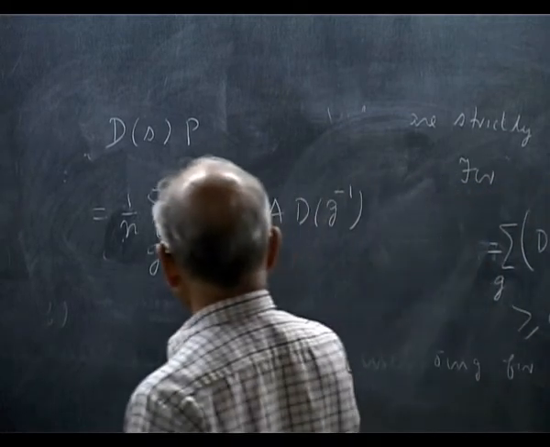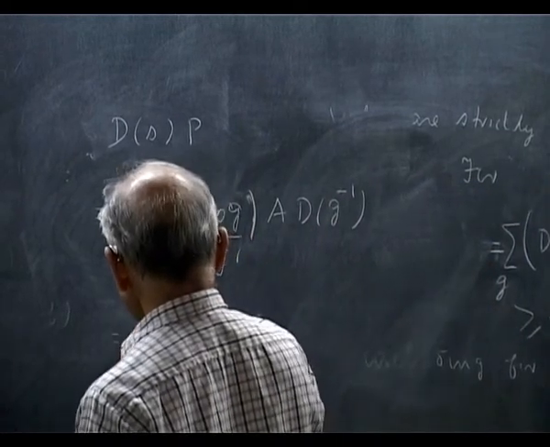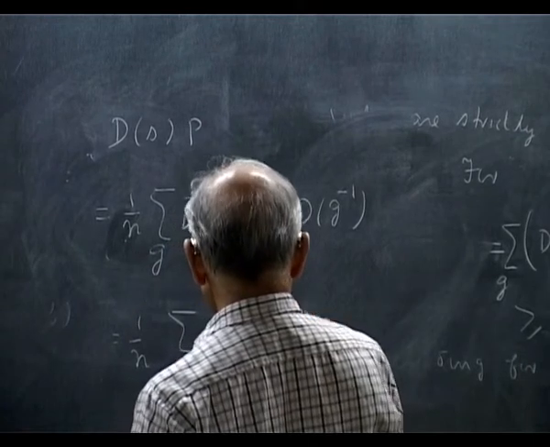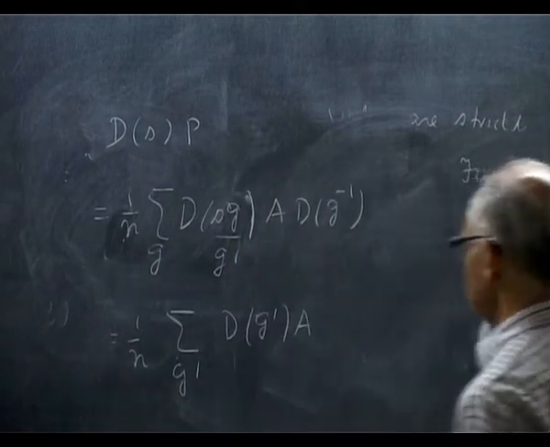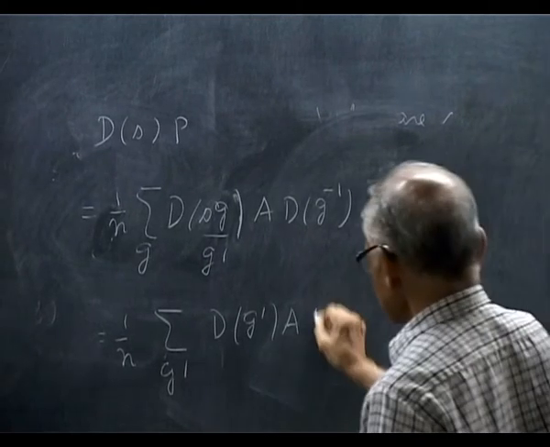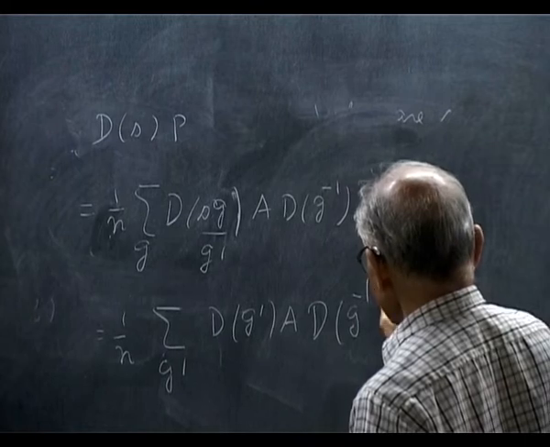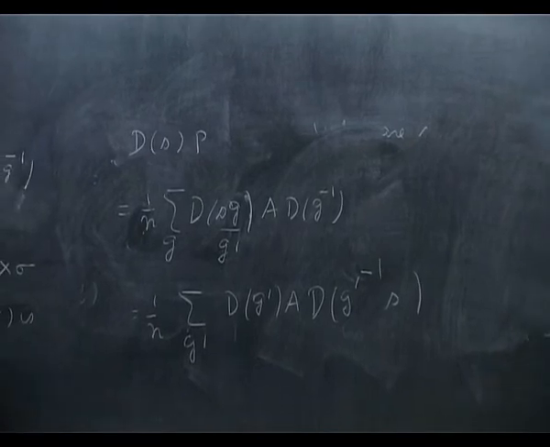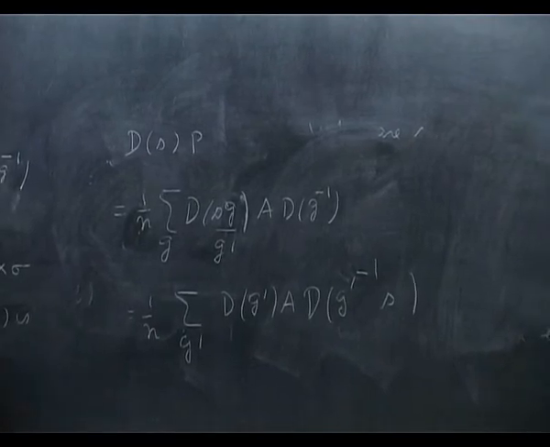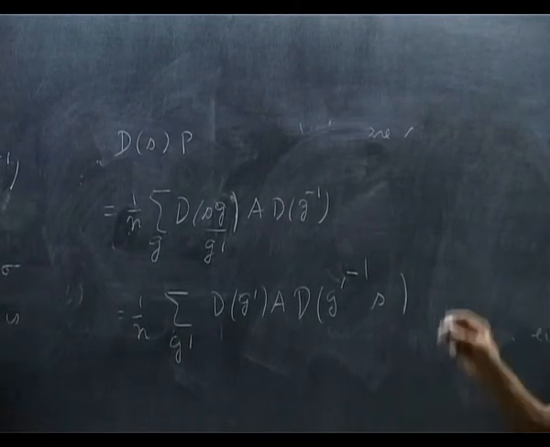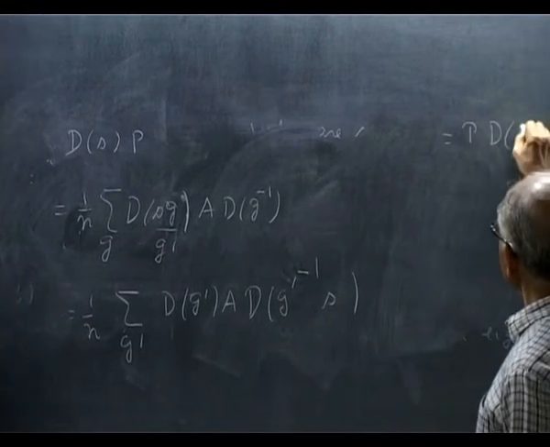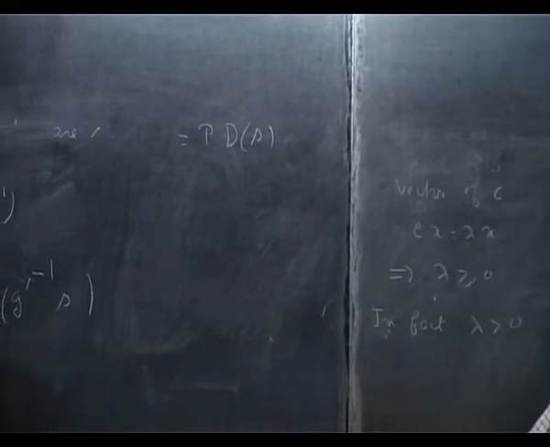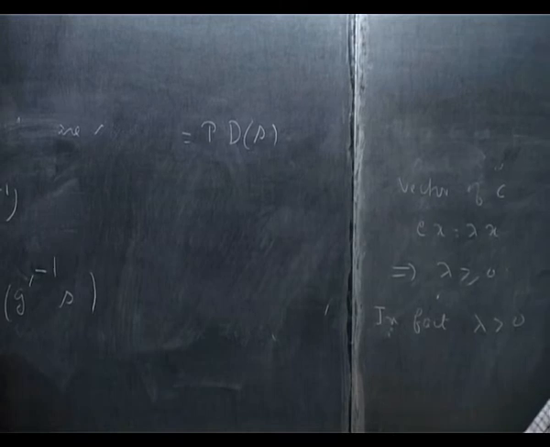Change variables, call it G prime, then you will find that this is 1 over n summation over G prime of D of G prime, A, D of G prime inverse, S. Yes, but this is the group property, so I can split D of S, so it is P D of S. So P commutes with D of S for all S.